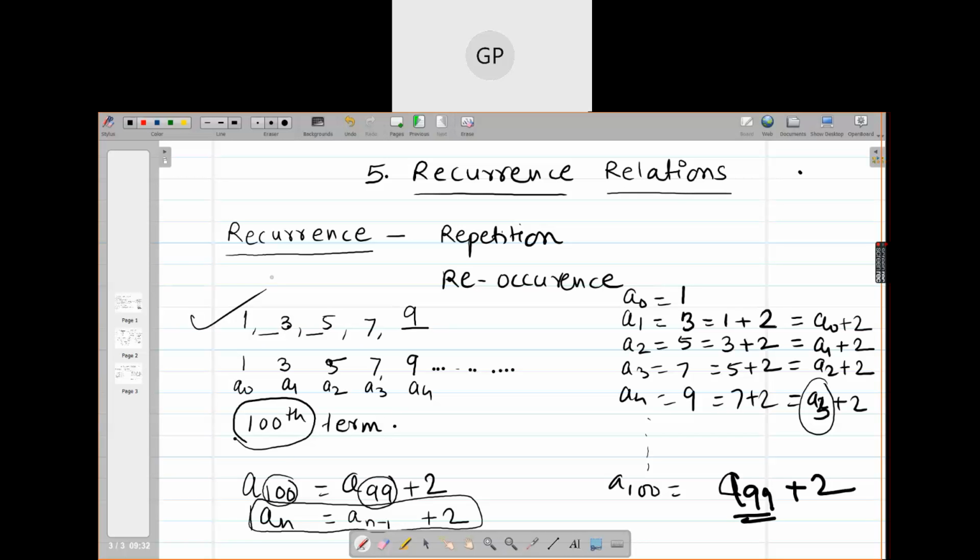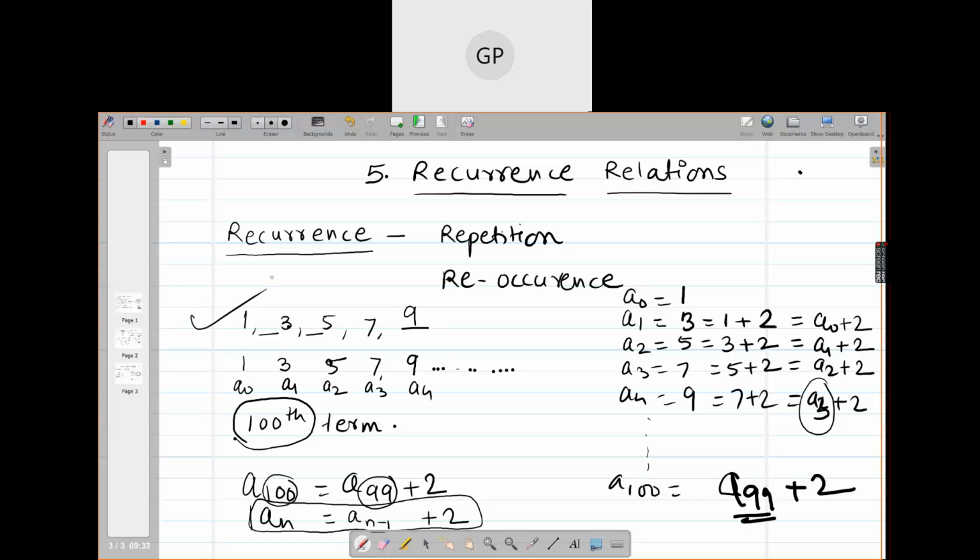But as I said, if I ask you the 100th term, you will require the 99th term. If you want to calculate the 99th term, you will require the 98th term. So is it a feasible process to list out all the terms like this? No, ma'am. It's not a very good idea.